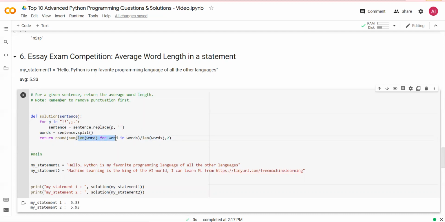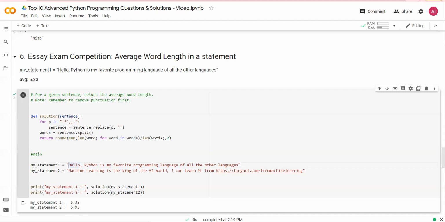Finally, I am doing an average over here, rounding it to the nearest 2 decimals. When I run it, I see that the first statement is 5.33 average number of characters in a word, or average word length in a statement. And then in the second one, the average is 5.93.